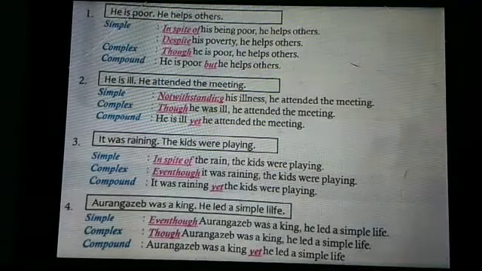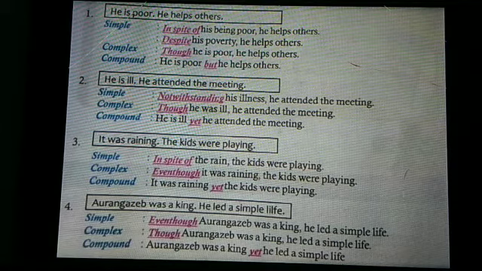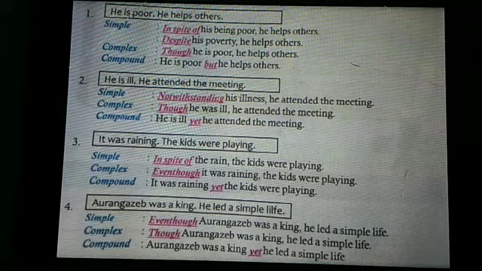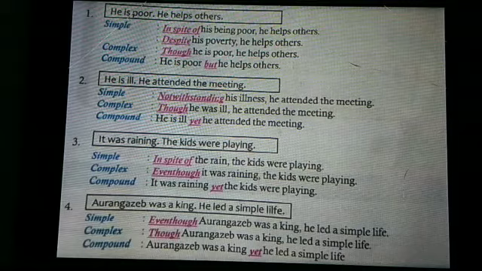Fourth one: Aurangzeb was a king, he led a simple life. Simple sentence: in spite of being a king, Aurangzeb led a simple life. He led a simple life is the main clause which will be carried on throughout. In complex, though Aurangzeb was a king, he led a simple life. Compound sentence: Aurangzeb was a king, yet he led a simple life.